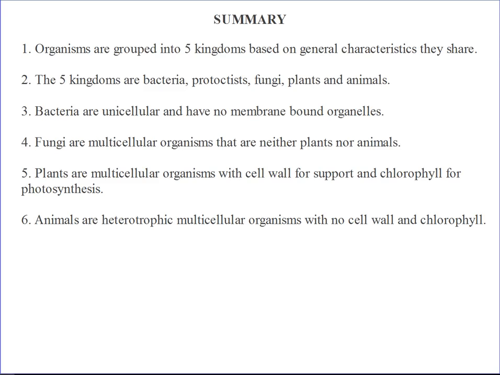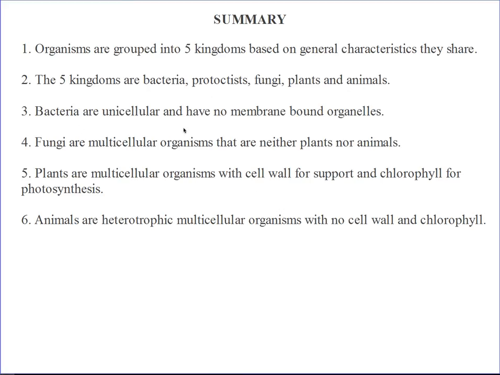Okay, this is a summary of what we did today. We got to know that organisms are grouped into 5 kingdoms based on characteristics that they share. The 5 kingdoms are bacteria, protists, fungi, plants, and animals.